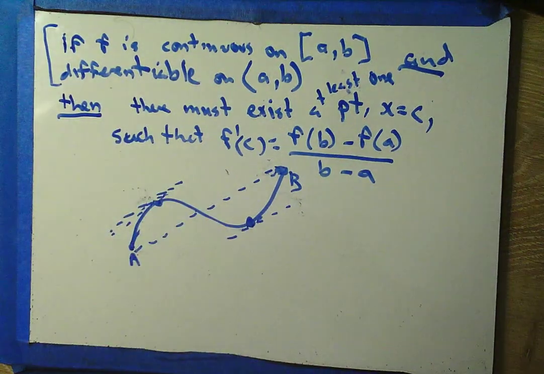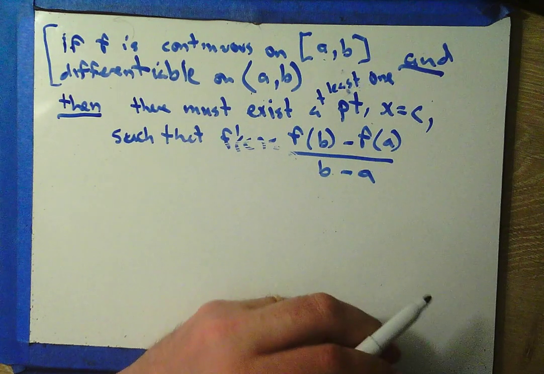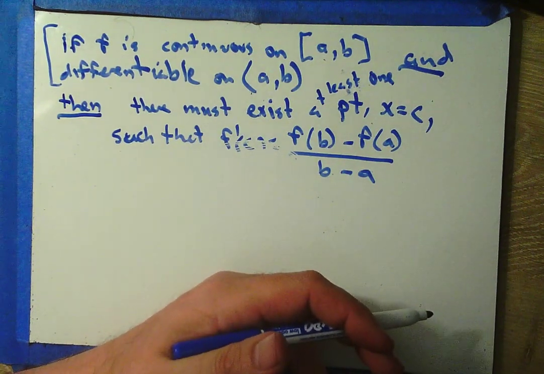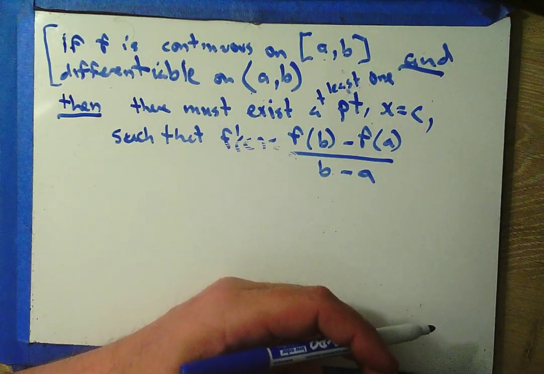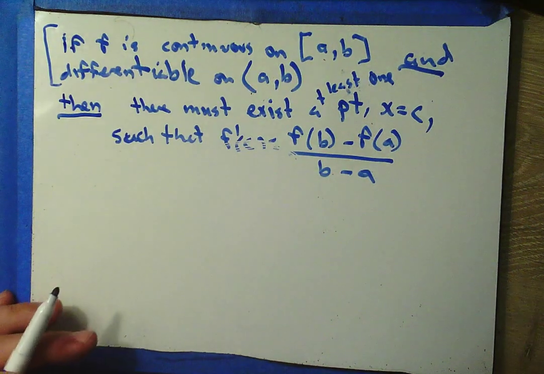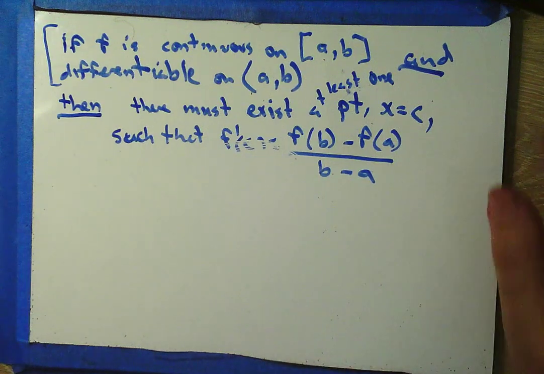Now, remember what our textbook said. The mean value theorem is an existence theorem. It tells us that this point exists. It doesn't really tell us how to find the point. We can sometimes, what did the book say? Sometimes satisfy our curiosity about the location of c. And that's what we're going to do today. We're going to figure out where these x equals c's show up. Okay? So let's start with this basic homework question and AP question.